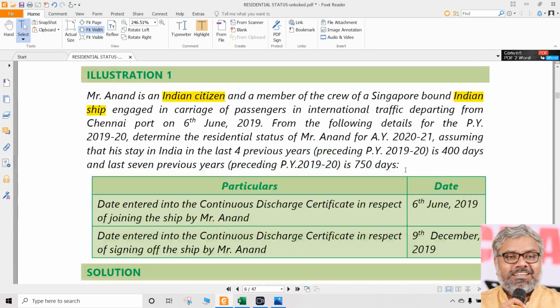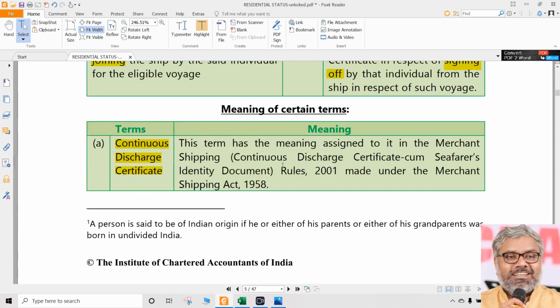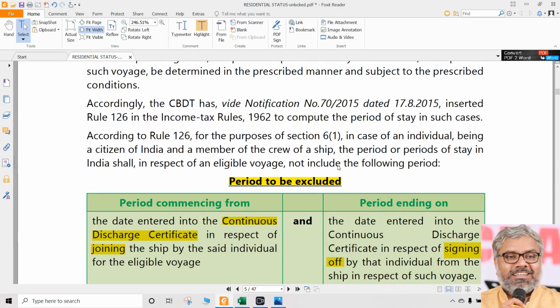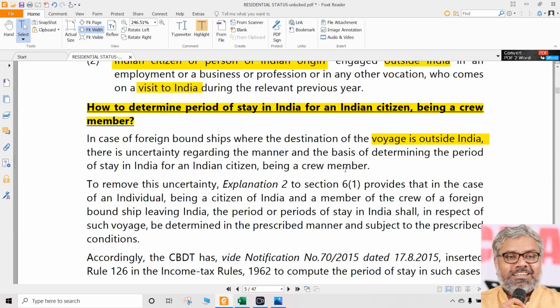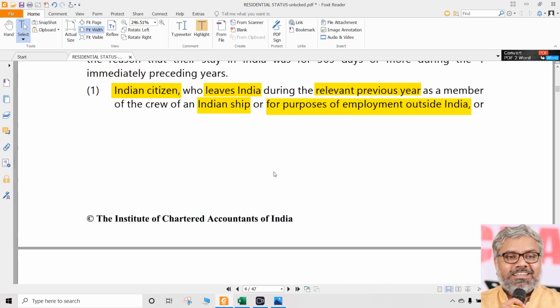That is about application of this exceptional case in relation to an Indian citizen as a member of crew of an Indian ship who falls in this exceptional category.